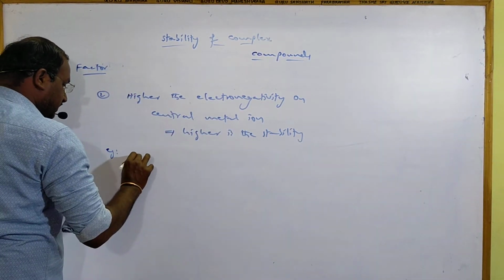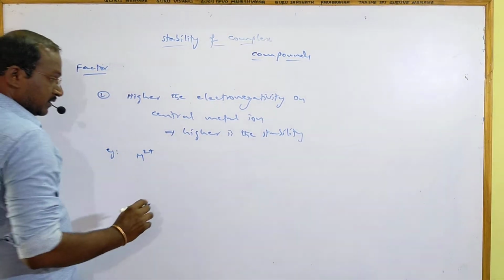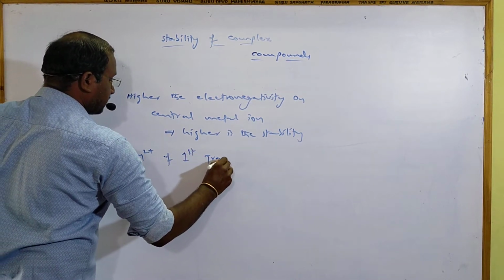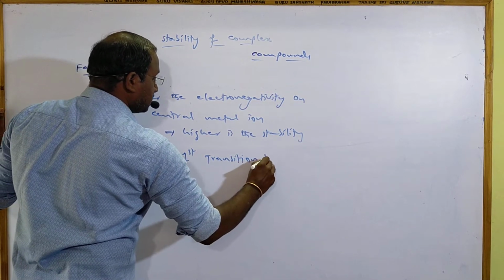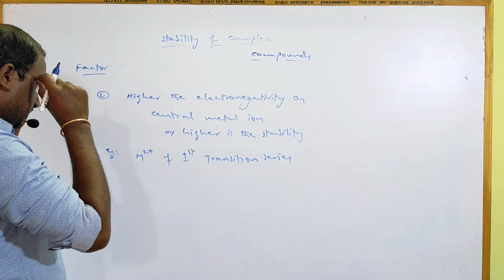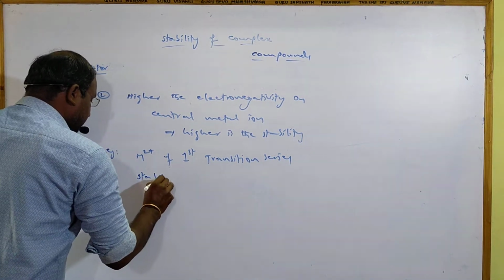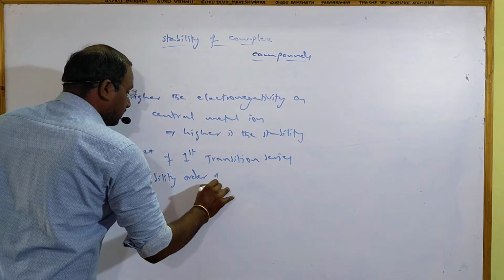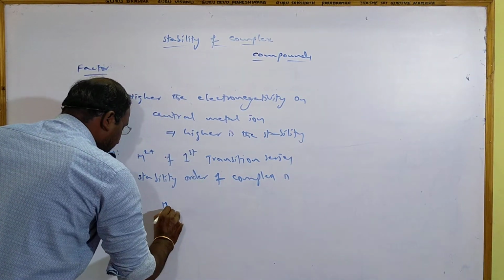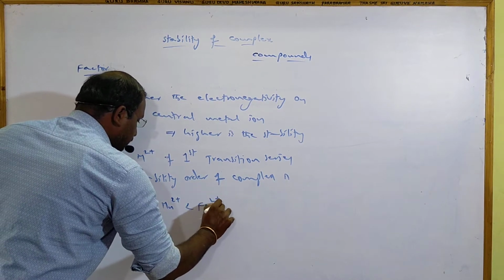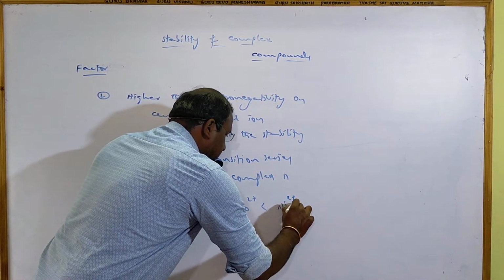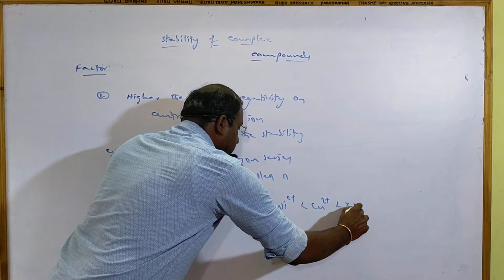Example: if I take the +2 oxidation state of the first transition series, M2+, the stability order of the complex is Mn2+ < Fe2+ < Co2+ < Ni2+ < Cu2+ < Zn2+.